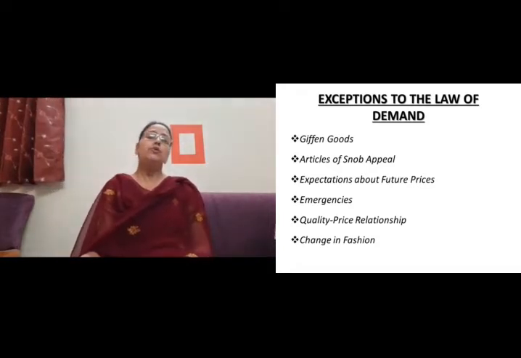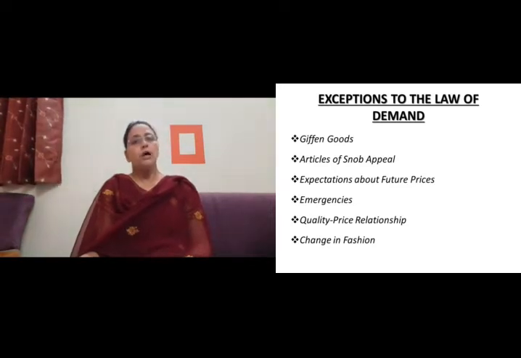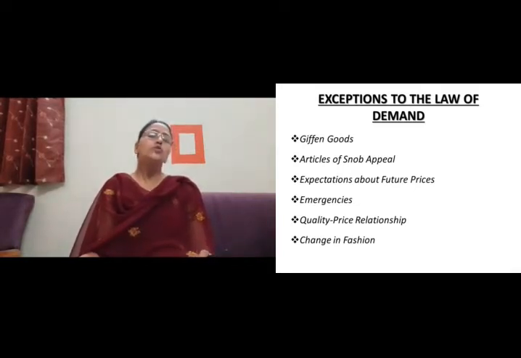Giffen goods are inferior goods which are purchased by a poor consumer. When their price falls, they decrease the consumption of that commodity. Why do they do so? They are doing it because when the price of such a commodity falls, their real income increases. And when their real income increases, they start substituting inferior goods with superior goods.